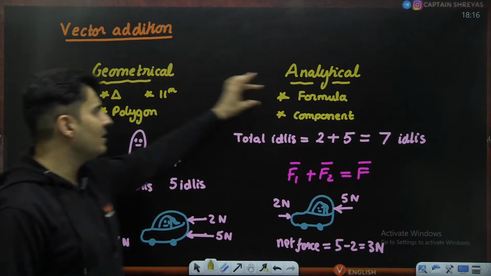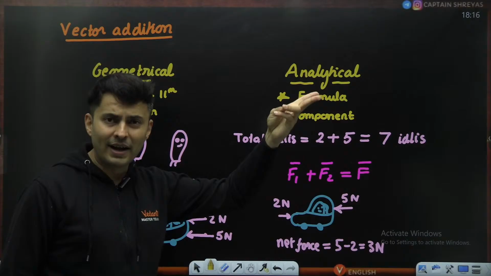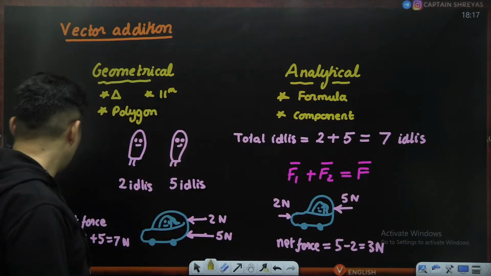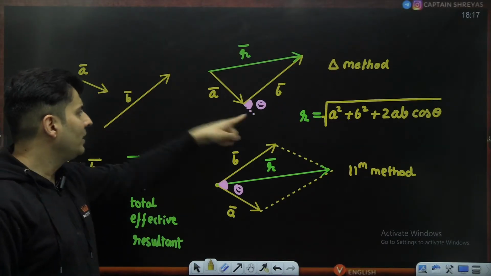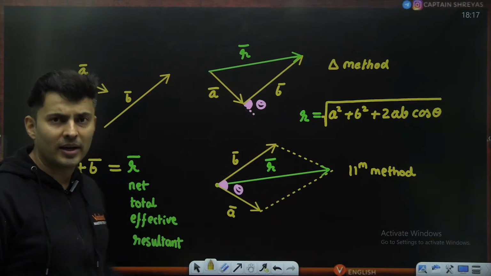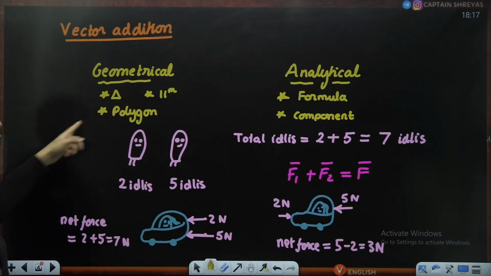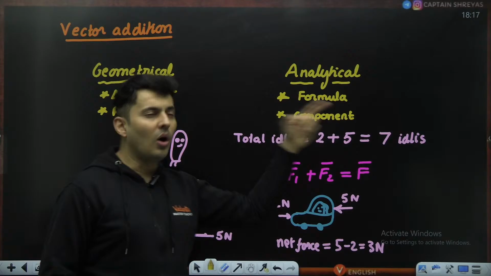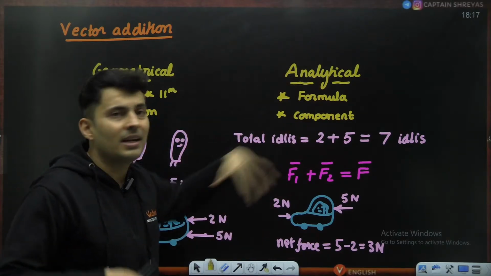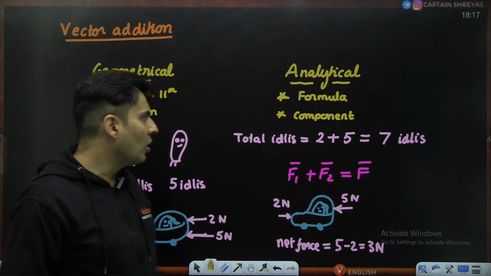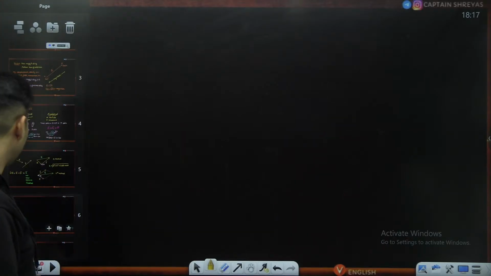Now these methods are usually used for two vectors. As you can see, every time there are two vectors you want to add. But when there are more vectors, then you use the polygon method, or basically the analytical method, that means you solve and get it, the component method. We'll discuss both of them.